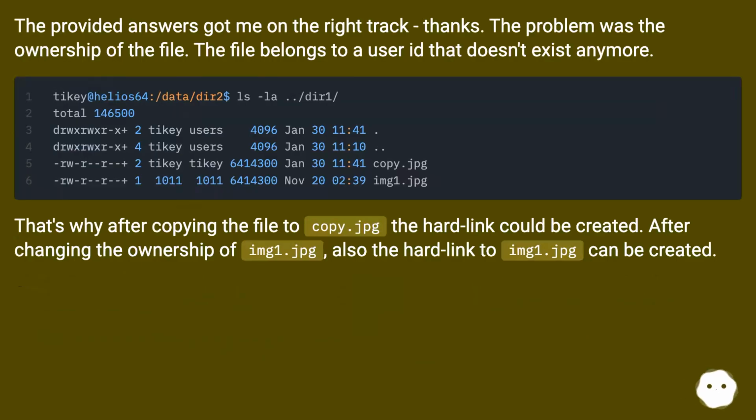The provided answers got me on the right track, thanks. The problem was the ownership of the file. The file belongs to a user ID that doesn't exist anymore. That's why after copying the file to copy.jpg, the hard link could be created. After changing the ownership of img1.jpg, also the hard link to img1.jpg can be created.